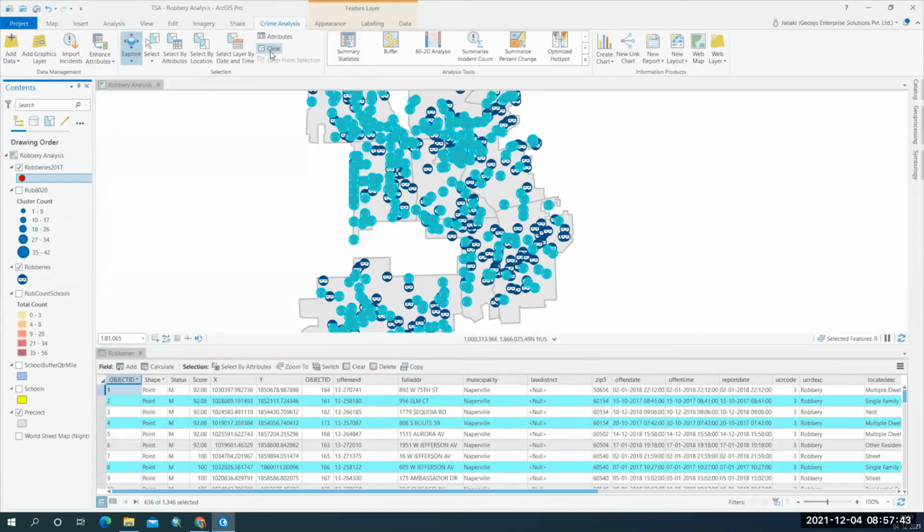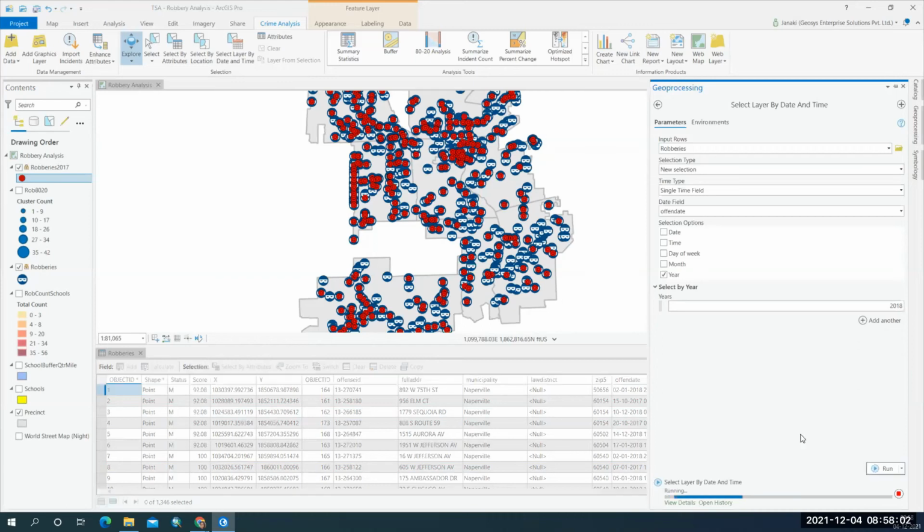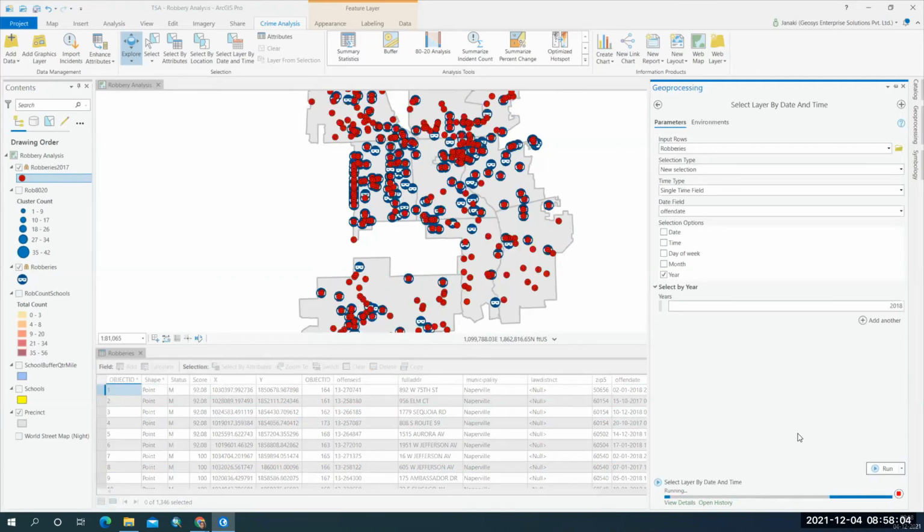So I'm clearing this. Again, I'm going to select layer by date and time, and this time I want to generate all the robberies that occurred in 2018.